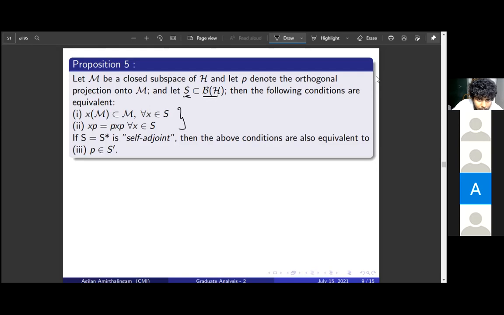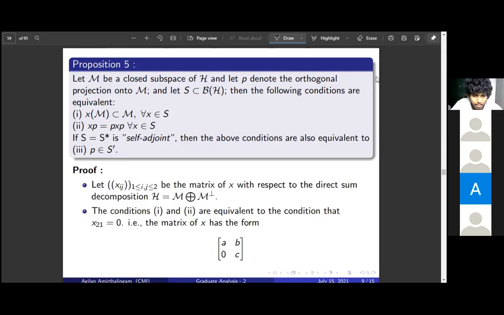We can write this out, but a simple way to see it is to use the matrix representation. Now we decompose H as M direct sum M perp, and consider the matrix of X with respect to this direct sum decomposition.